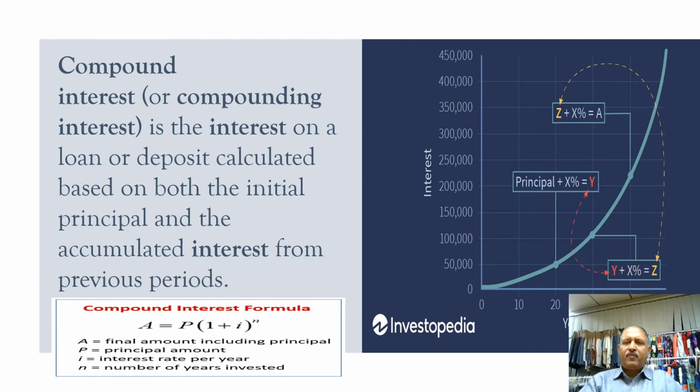Suppose you have taken a deposit or loan, whatever. Let's talk about deposit. Let's say we take some deposit and over a particular period of time we earn interest on that deposit. That interest we do not withdraw, so this interest gets added to the principal. After the next period we get interest which is higher than the previous, because it is on both the original principal as well as the interest added in the previous period. So this is how it goes.